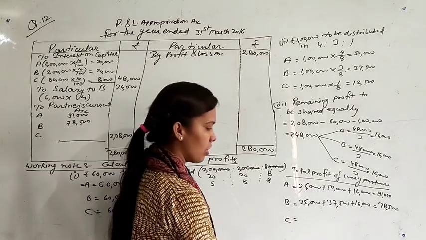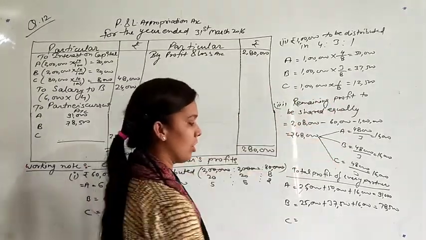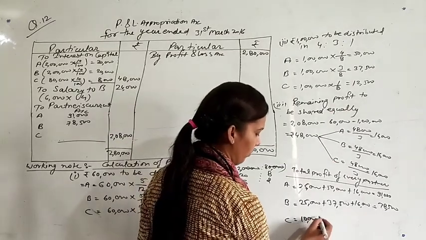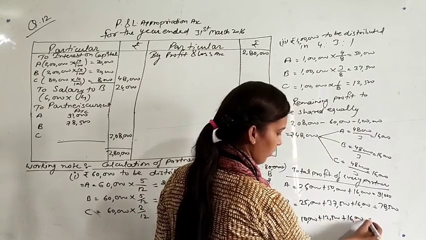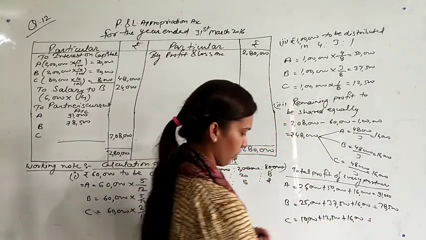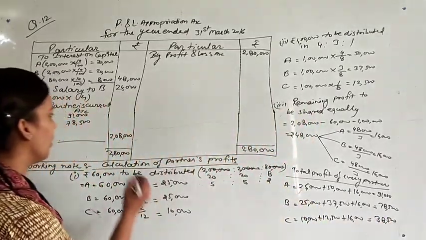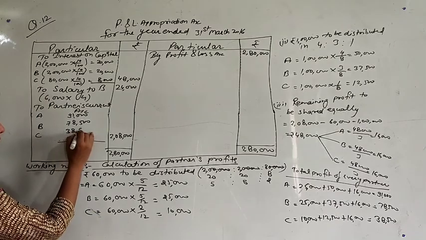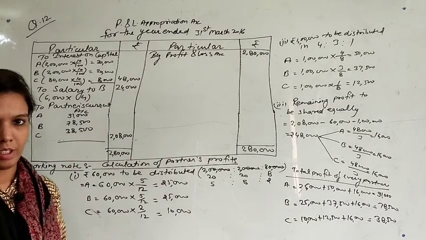The same for C, 10,000 plus 12,500 plus 16,000, so the profit will be 38,500. So write 38,500 here. This was the distribution of profit.